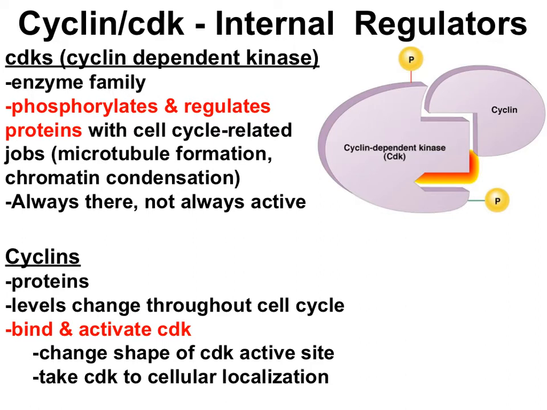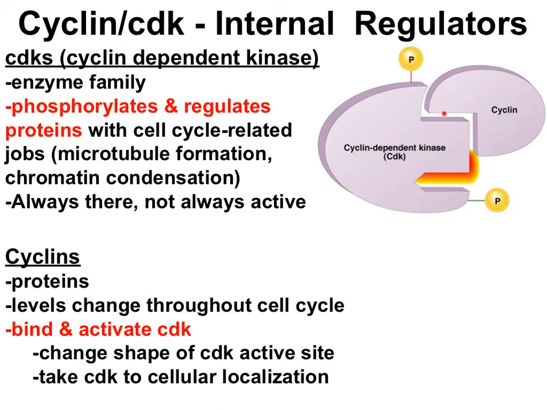The levels of cyclins fluctuate throughout the cell cycle, and cyclins have the job to bind to CDKs and activate CDKs in 2 ways. First, cyclins change the shape of the active site of CDKs. And second, cyclins help take CDKs to the exact spot in the cell where the CDKs are needed. In other words, cyclins are allosteric activators of CDKs.